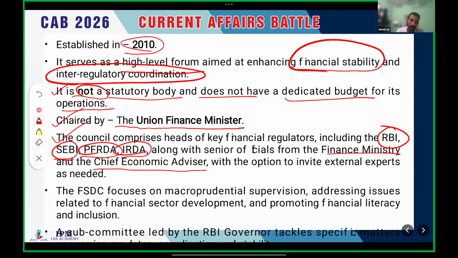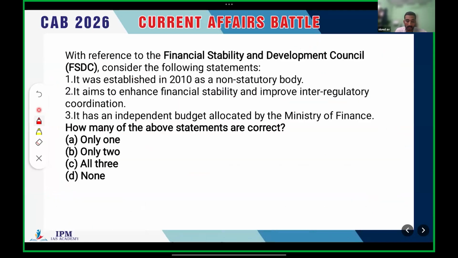Clear? And then what are the functions? The main function is to enhance financial stability. FSDC focuses on macro-prudential supervision, addressing issues related to financial sector development, and promoting financial literacy and financial inclusion. These are the main functions of this body. Clear? And yeah, that's all about FSDC.